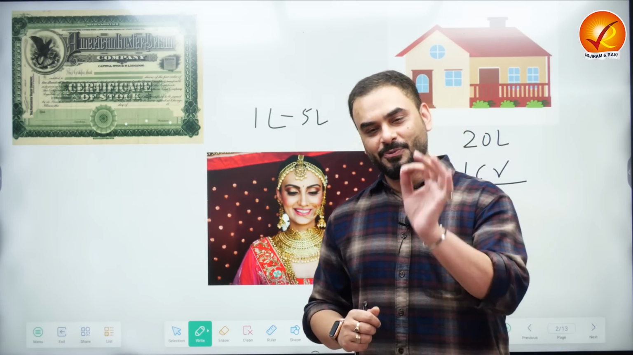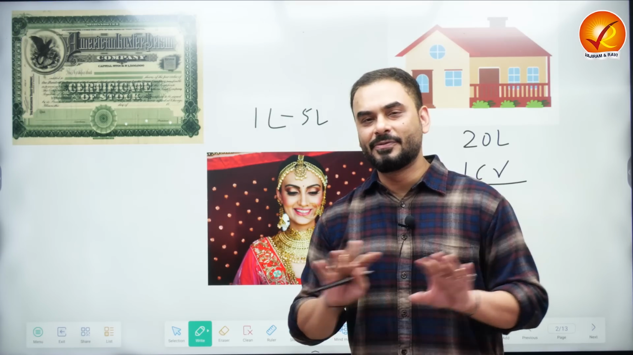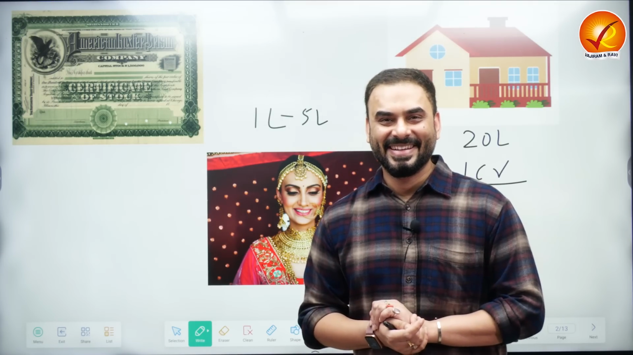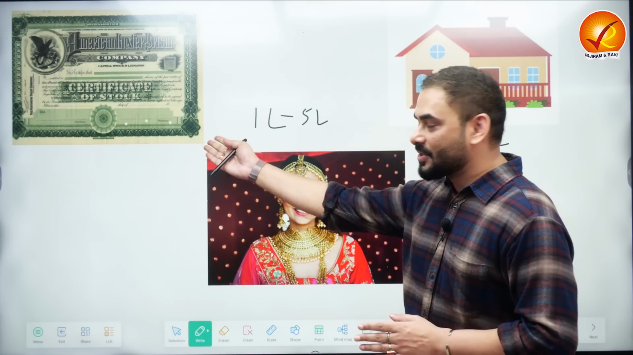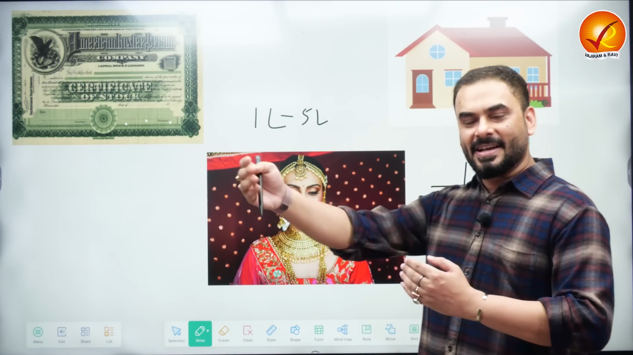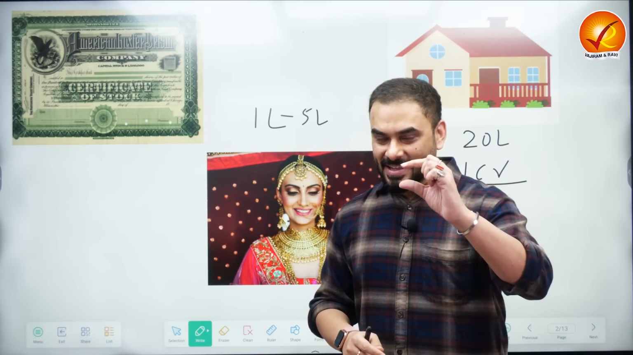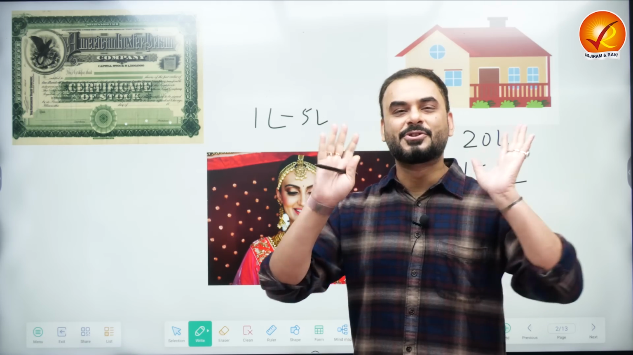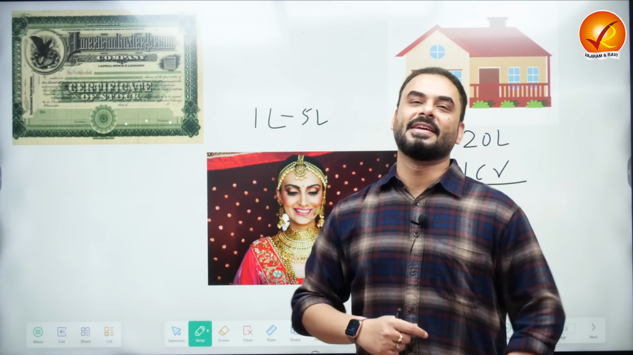The government of India is watching you, and the government of India loves to tax people in various ways. So when the government of India sees that you bought a share, you bought jewelry, you bought a house, and then you are selling it at a higher price, whatever is the gain, the government of India will come and put a tax over it. This type of tax is called capital gains tax.